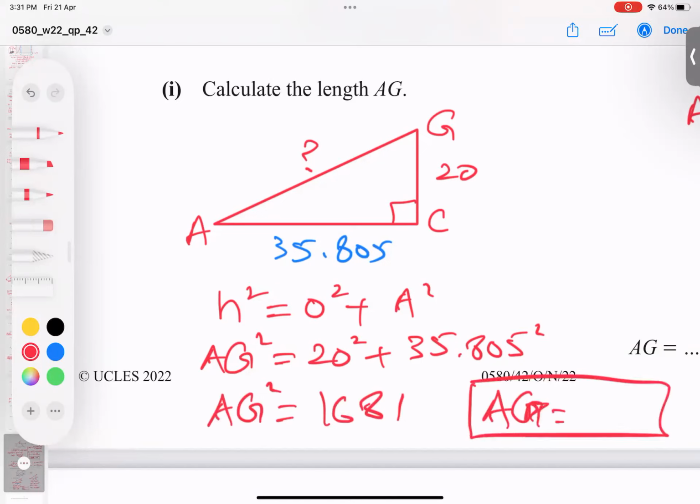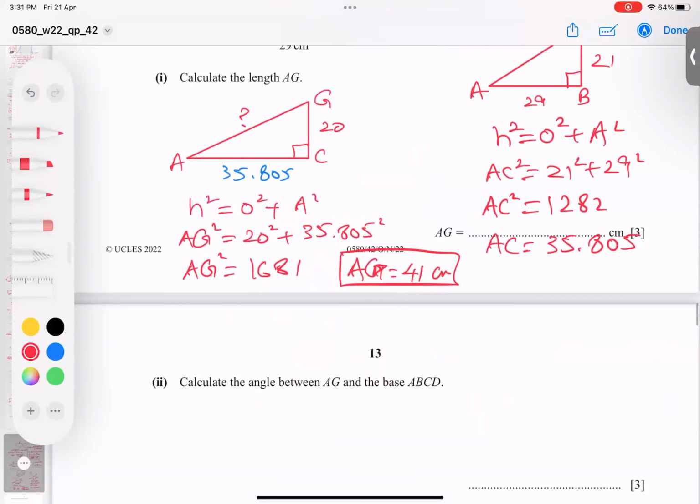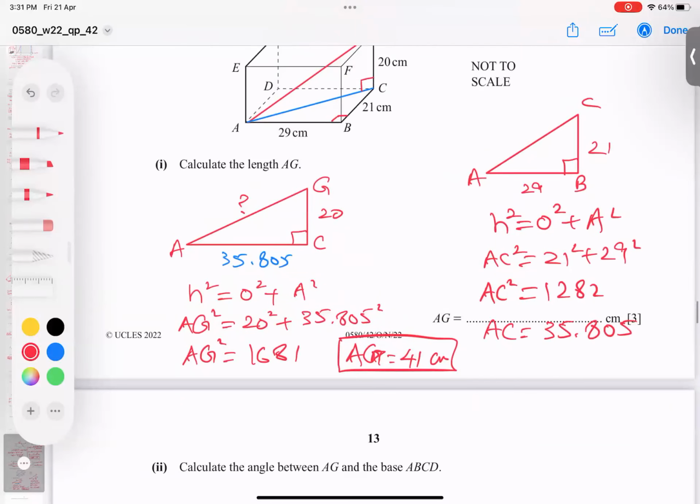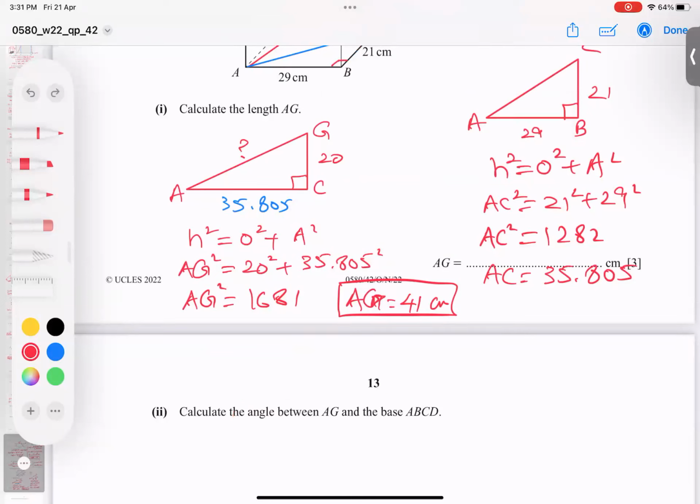So the answer is coming 41.01. So 41 centimeters is my final answer, and I hope you got it. Yeah. But this part is connected with the previous diagram: the angle between AG and base ABCD.